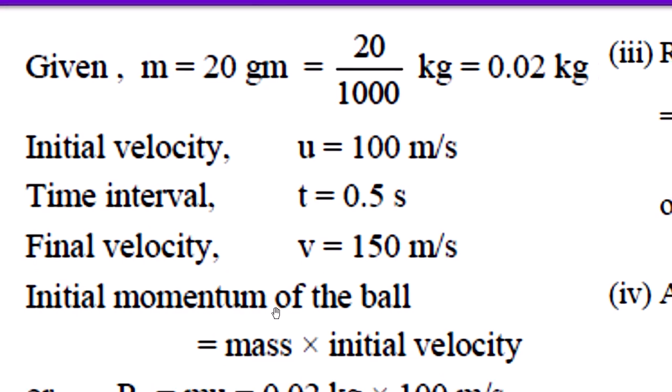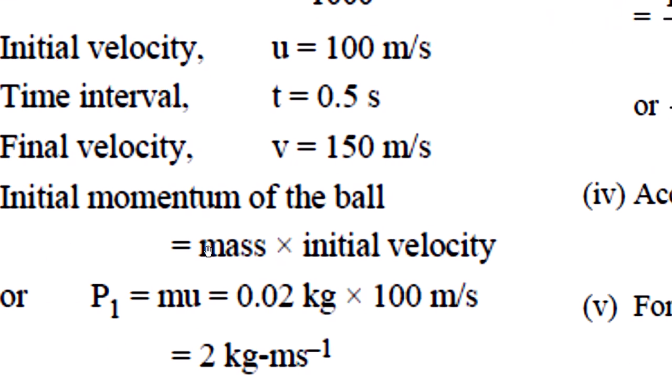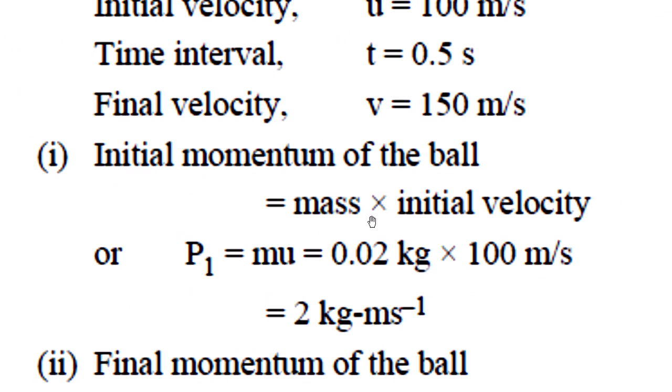Initial momentum of the ball means mass into initial velocity, where mass is m, initial velocity is u. So P equal to mu, where mass 0.02 kg, initial velocity 100 meter per second.